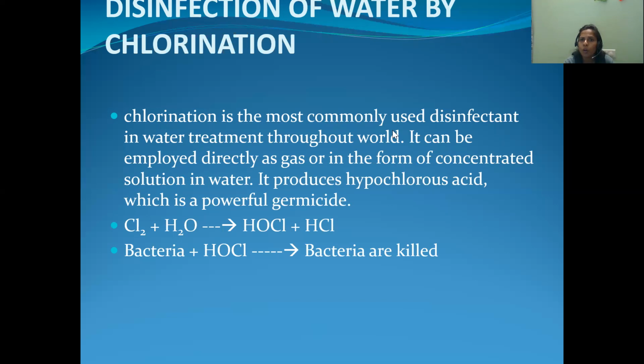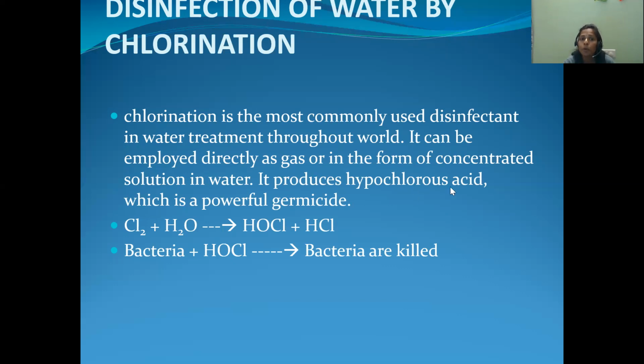Chlorination is the most commonly used disinfectant in water treatment throughout the world. It is one of the best techniques, the cheapest technique, and a well-known technique also. It can be employed directly as gas or in the form of concentrated solution in water. So how can we do the chlorination process? Either we can send chlorine gas into the water, or else we can add concentrated liquid chlorine to the water to kill the bacteria.